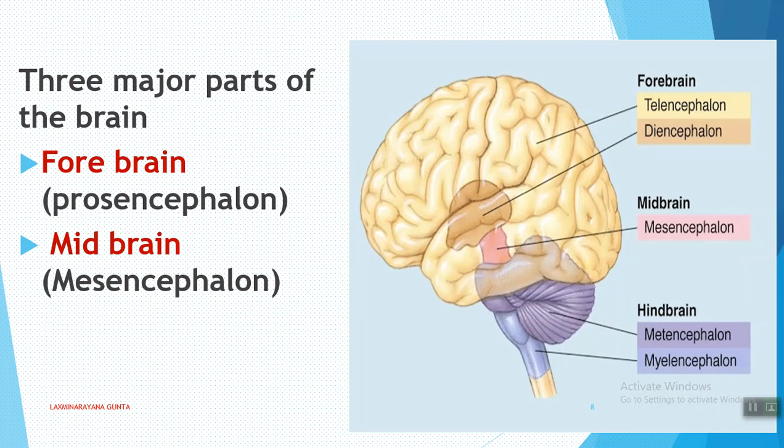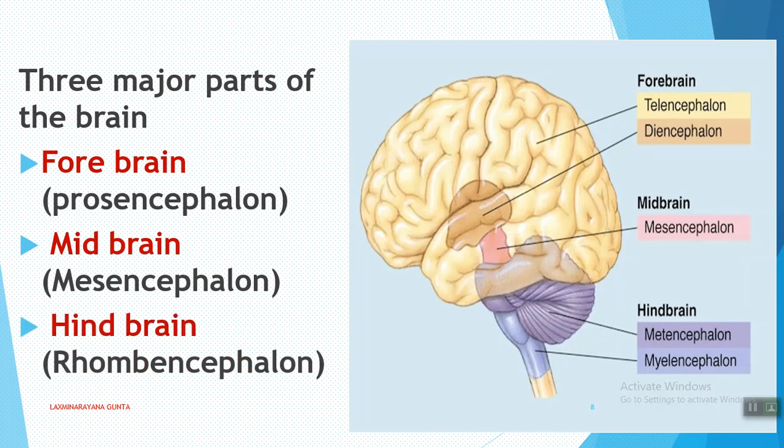And the third is the hindbrain, also called the rhombencephalon. The forebrain, the prosencephalon; the midbrain, the mesencephalon; the hindbrain, the rhombencephalon.